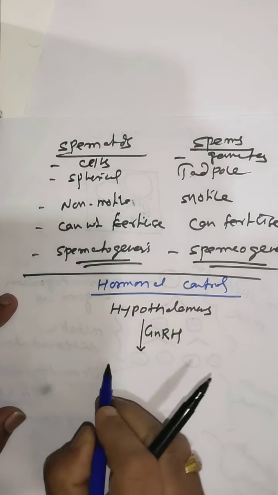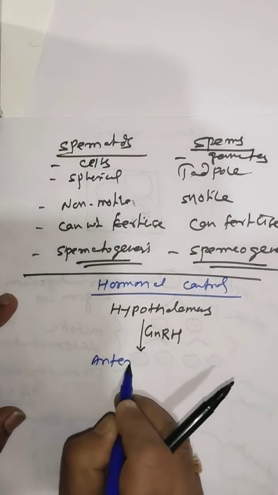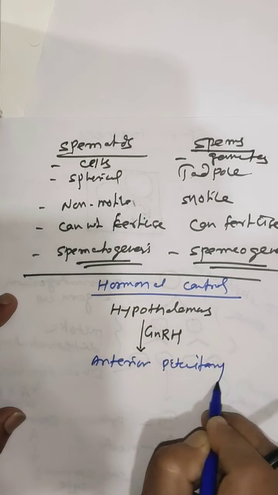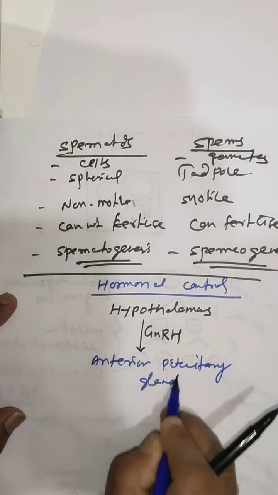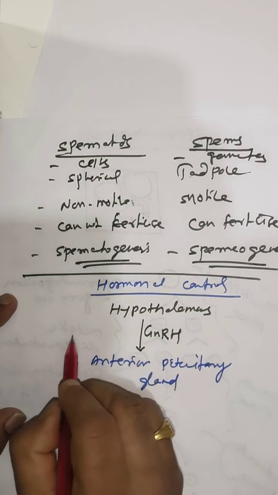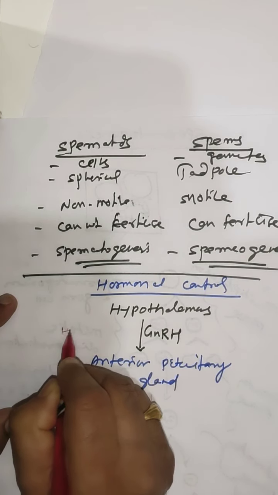This hormone passes to the anterior pituitary gland by the hypophyseal portal system.